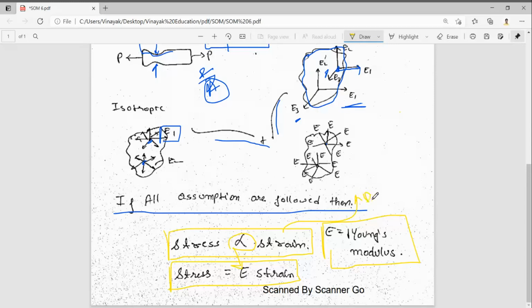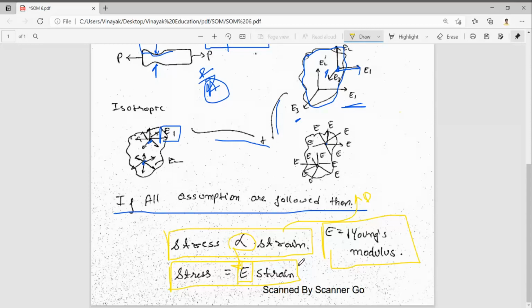In further videos, in the stress-strain diagram, I will tell what the proportionality limit and elastic limit are. Hooke's law states that stress is directly proportional to strain, and the constant E is called Young's modulus or modulus of elasticity.